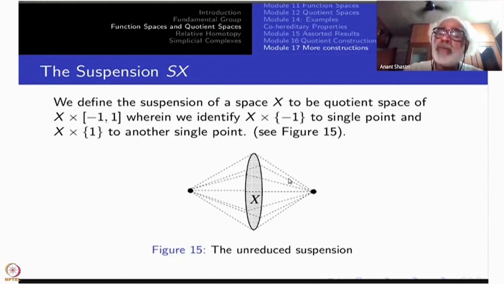Exactly the same argument will tell you the suspension of any n sphere is an n plus 1 sphere. When I say it is an n plus 1 sphere, I just mean homeomorphic. That's all. You can directly write down a neat homeomorphism. If you use cos theta, sin theta, and so on, it will become neat instead of the corners here. It will become round. Okay.